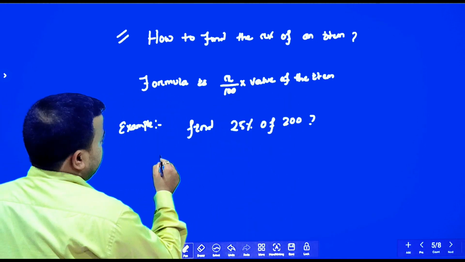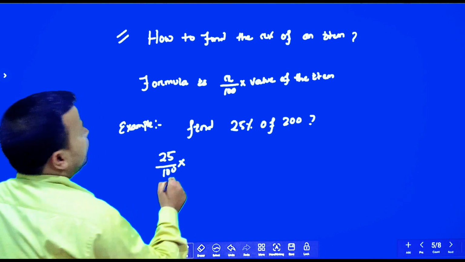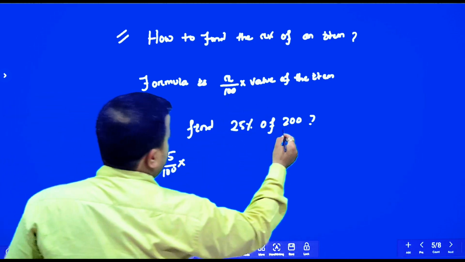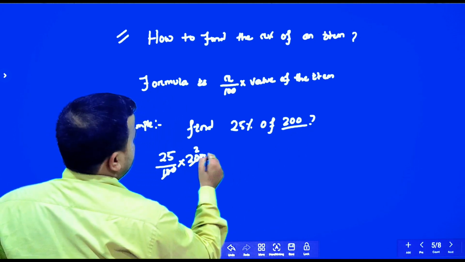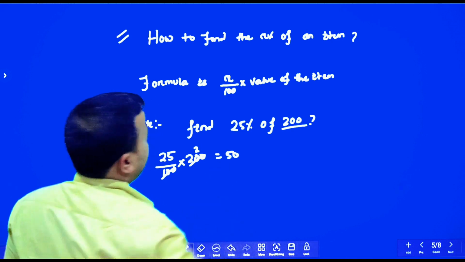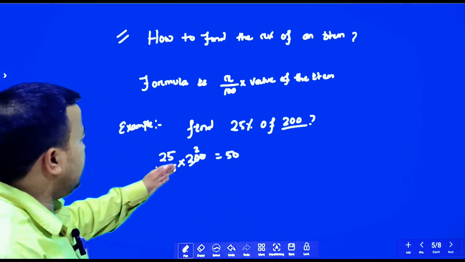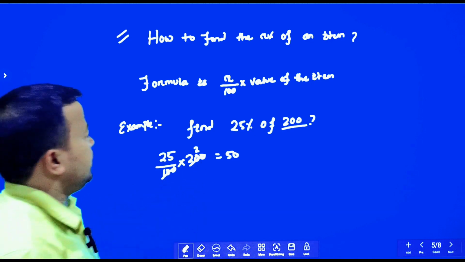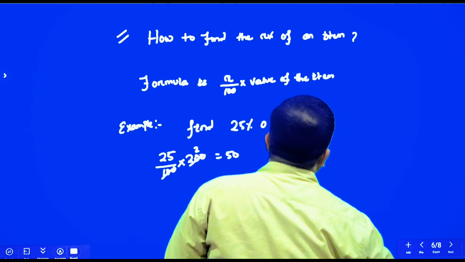Here x is how much? x is 25 by 100 into value of the item. Value of the item is how much? 200. So into 200. So this one is how much? 50. The answer is 50. If question is find 25% of 200 means 25 by 100 into 200 is equal to 50. So answer is how much? 50. Okay. Let's take another example.